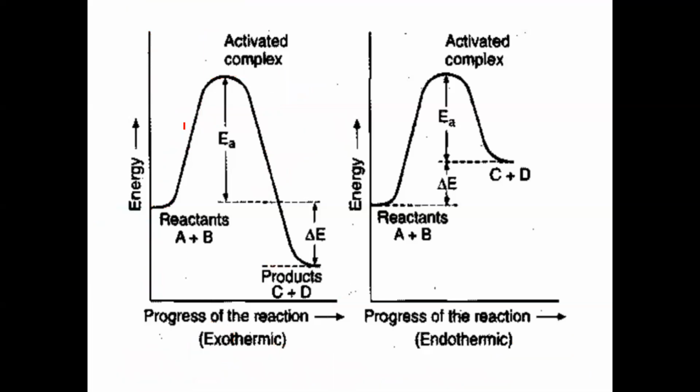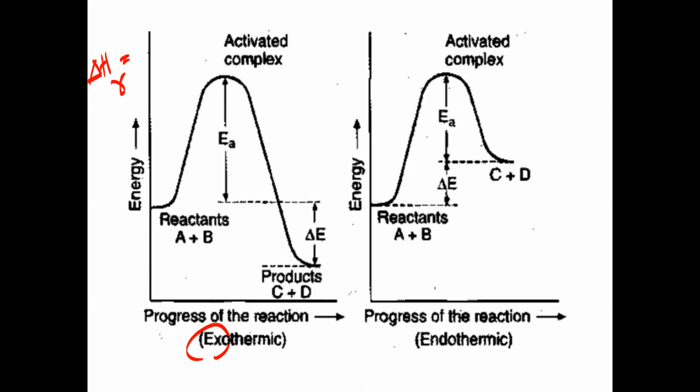Now see here. For this exothermic reaction, what we have to understand is delta H of reaction. Tell me, how do we write delta H of reaction? What minus what? I told you that day. Delta H of reaction is equal to activation energy of forward minus backward, or backward minus forward?